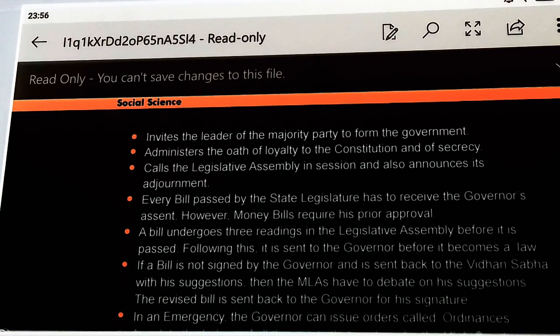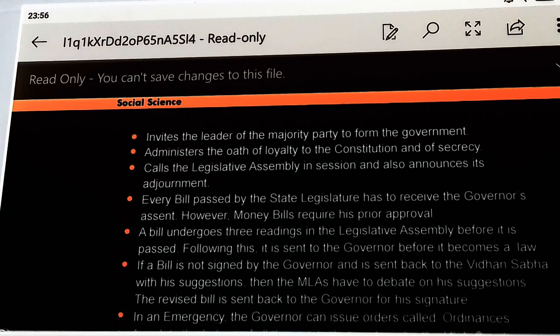Secondly, he also gives the ministers the oath of loyalty to the constitution and of secrecy. Third, calls the legislative assembly in session and also announces its adjournment. So, the legislative assembly begins with the address of the governor, and also the governor announces its adjournment or the ending of the session.